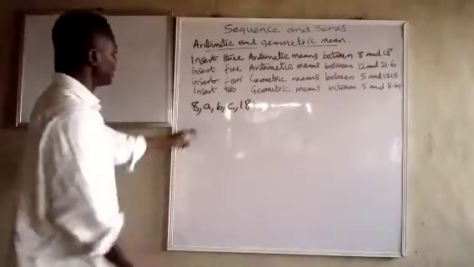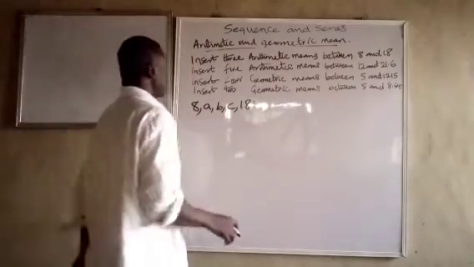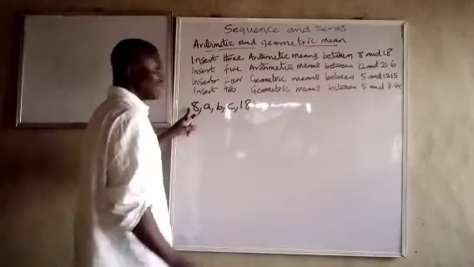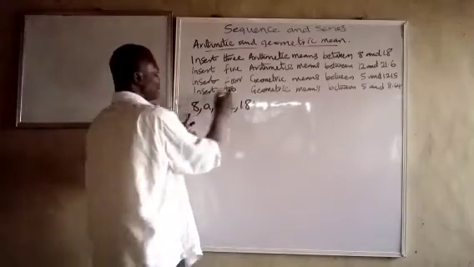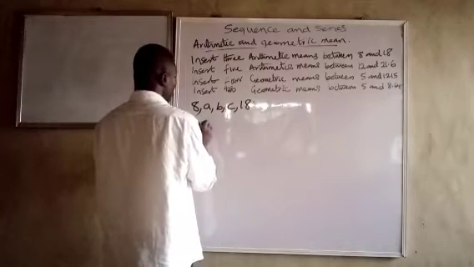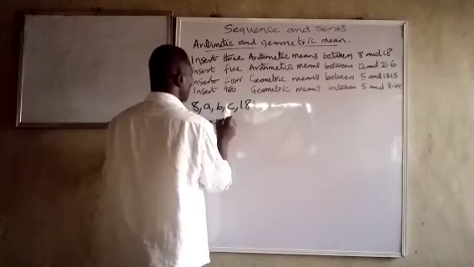So what does that mean? It means that between 8 and 18, there are 3 new elements inserted. So 18 is now the 5th element. 8 is the first term, 18 is the 5th term. Therefore, 18 will be equal to 8 plus (5 minus 1)D.